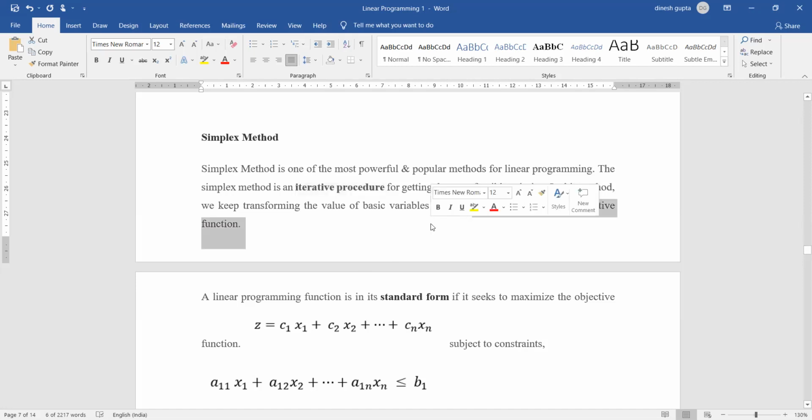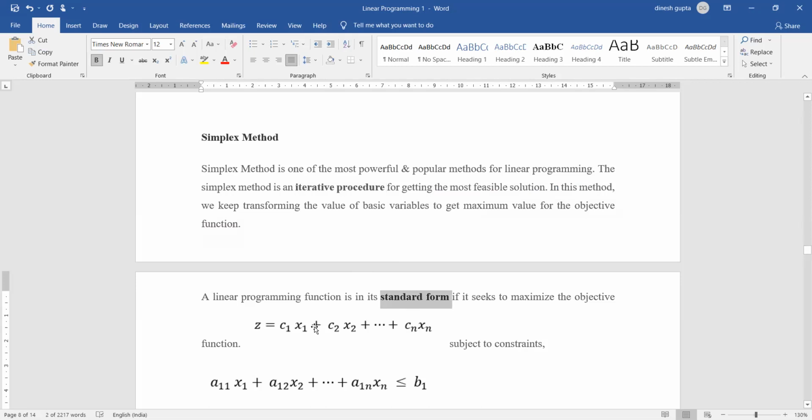That is right. So first of all, we need to convert it into the standard form. We know what the standard form is; we have already done that. That is like z equals 50x plus 100y. What do 50 and 100 represent? They are the constants, that is c1 and c2, and x and y are the units for those. So that is representing x1, x2 and xn. The formula that is given here is the standard form.